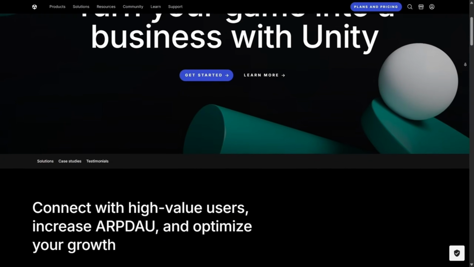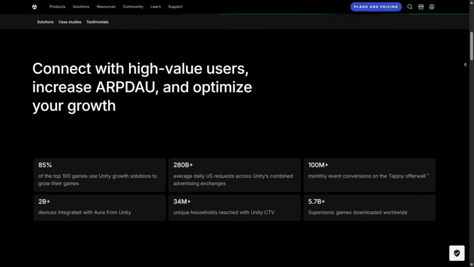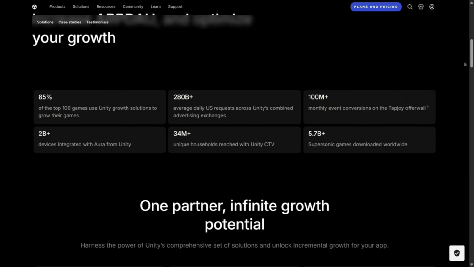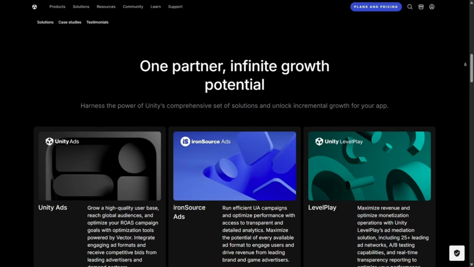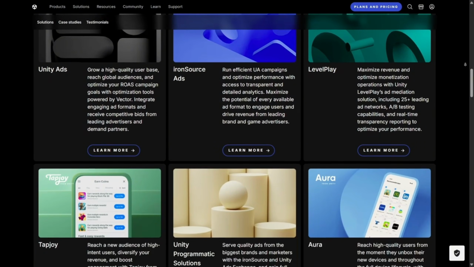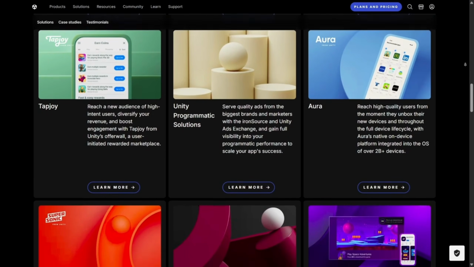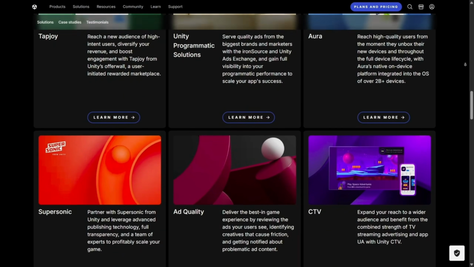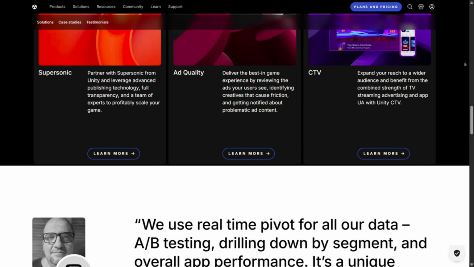Looking at the competition, Unreal Engine is undeniably strong in AAA game development and cinematic visuals, while Godot appeals to developers who prefer an open-source, community-driven alternative. However, Unity sits in the sweet spot between accessibility, flexibility, and scalability. It might not dominate every niche, but overall it delivers a balance that appeals to the widest range of developers.